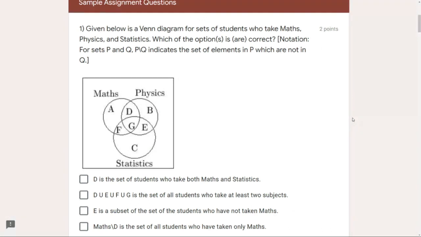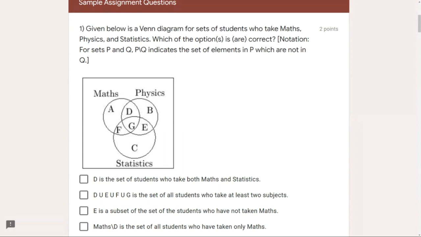Given below is a Venn diagram for sets of students who take maths, physics, and statistics. Which of the options is or are correct? And the notation here says a very important thing, that P backslash Q indicates the set of elements in P which are not in Q. That means whenever we see one set like P and then a backslash and then another set like Q, we will understand that this indicates all the elements which are present in P but not in Q. Remember, all the elements present in P but not in Q. So this is what we call the set difference. This is another operation like union and intersection.